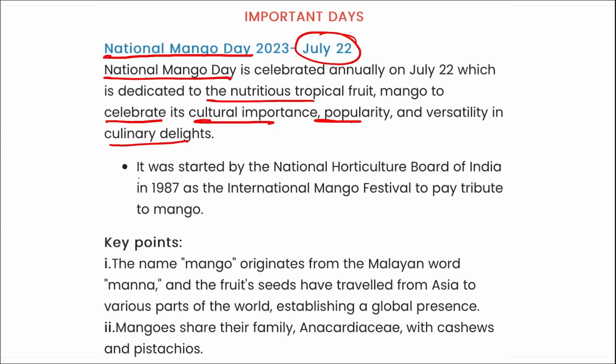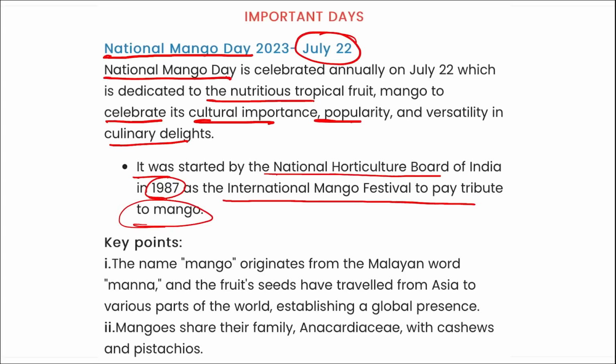It is such a famous fruit during the summer season. Correct? It was started by the National Horticulture Board of India in 1987 as the International Mango Festival to pay tribute to mango. And the name mango originates from the Malayan word manna. So National Mango Day is on 22nd of July.